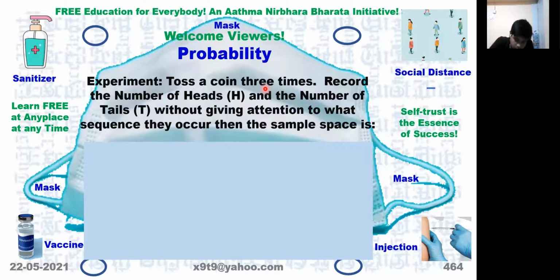See, previous sample space, you can look at it, you will get some idea. What we have to do is, do not give importance to the sequence in which they appear, but consider only how many times head has come, how many times tail has come.